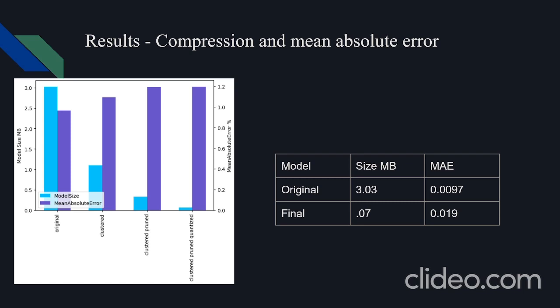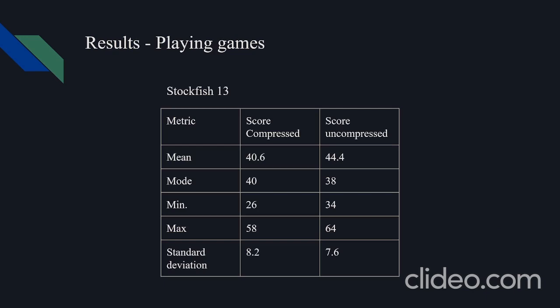What this 0.019 means is that when the model gives an evaluation, it is off by an average of 1.9%. The model size can be visualized throughout the compression process compared to the mean absolute error. In addition to that, each of the uncompressed and compressed models played Stockfish 13, 25 times, and these are some of the metrics after that. As you can see, the uncompressed model does slightly better, but nothing too significant.